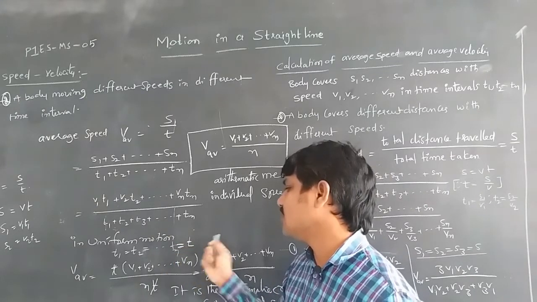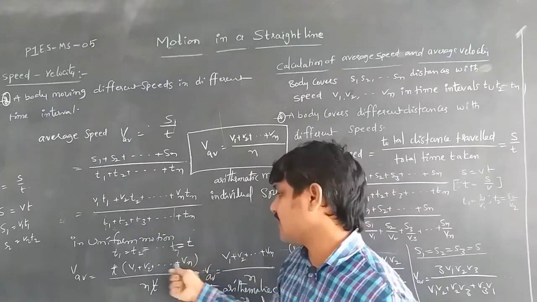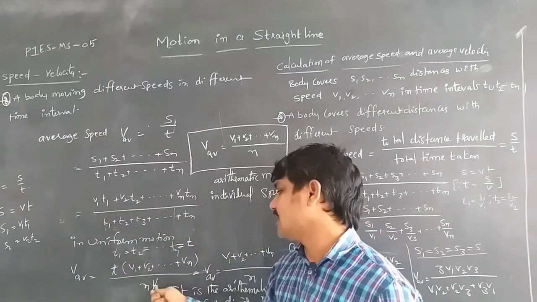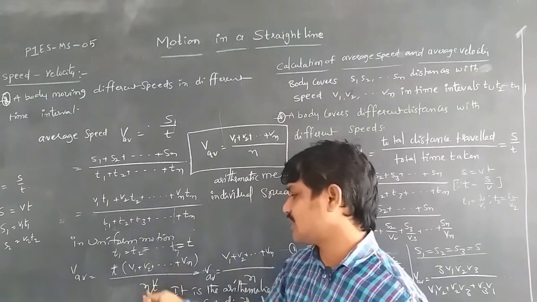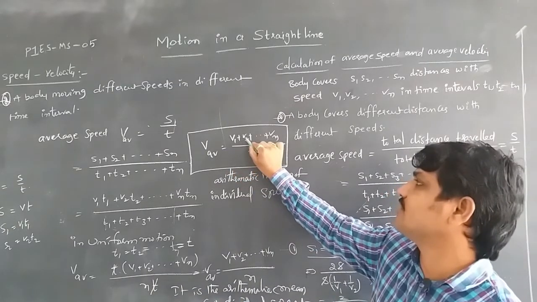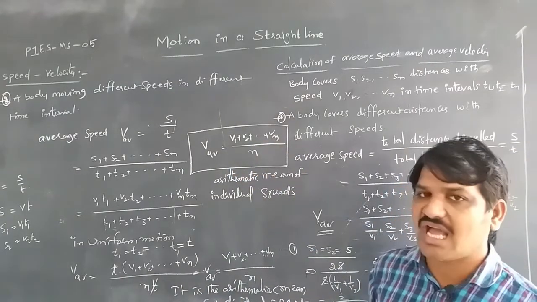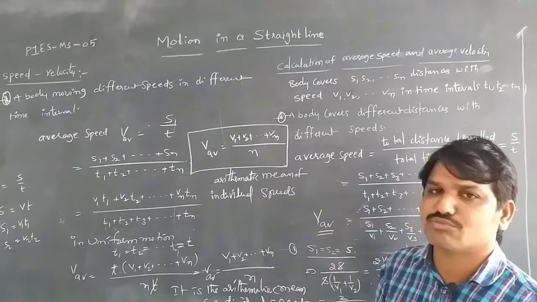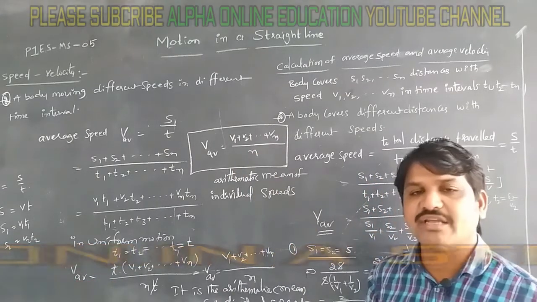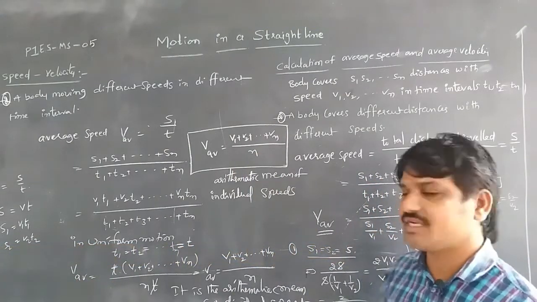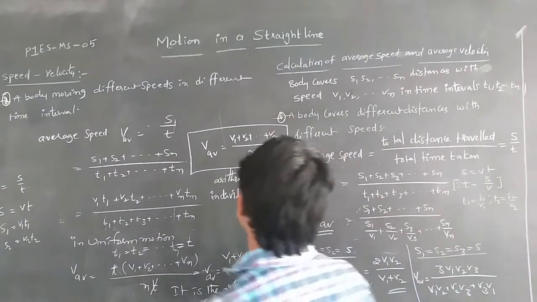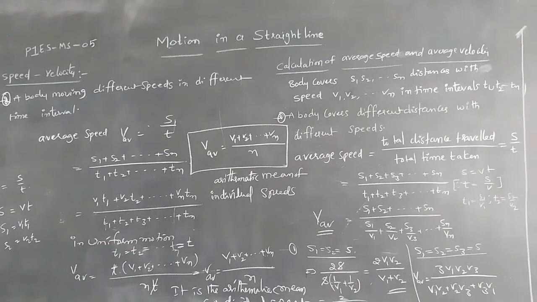By substituting the values, we can take t outside because all the terms have the same t, so t gets cancelled. The number of t's added is n, so n into t. Finally we get the relation V average is equal to V1 plus V2 plus up to Vn by n, the average velocity whenever a body is moving with different speeds in different intervals of time. If a body is moving different distances with different speeds, then we get 2V1 V2 by V1 plus V2 as the relation. This is about average speed and velocity.